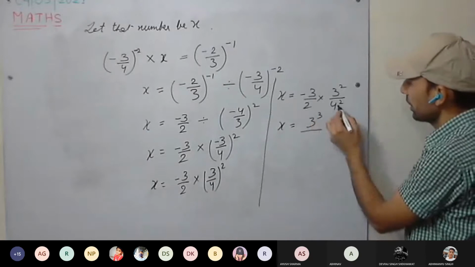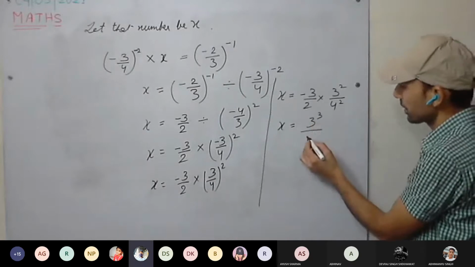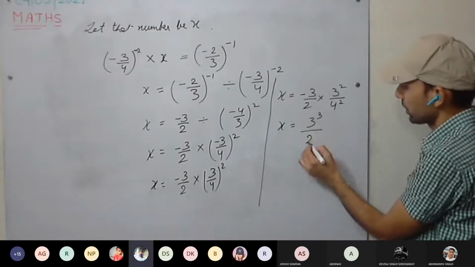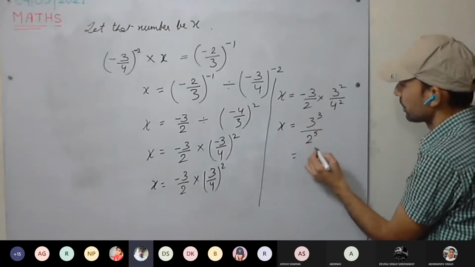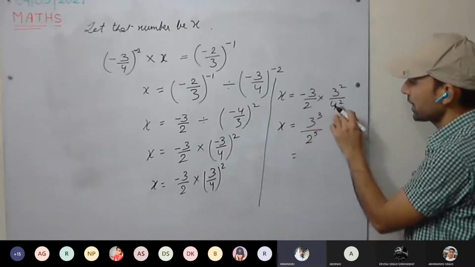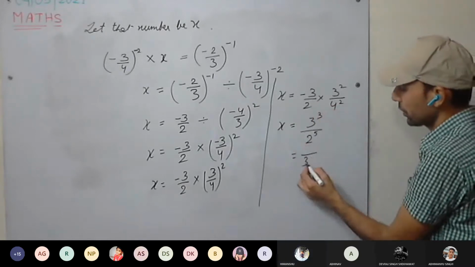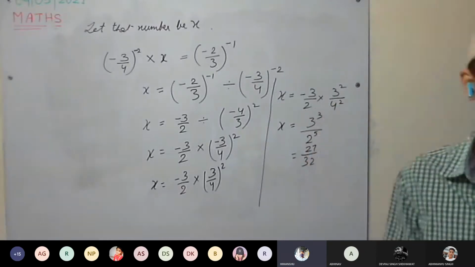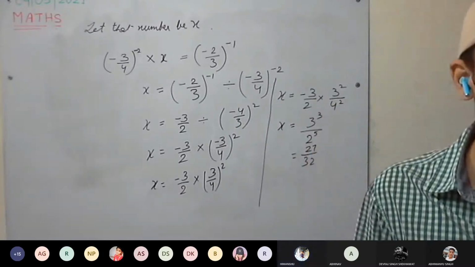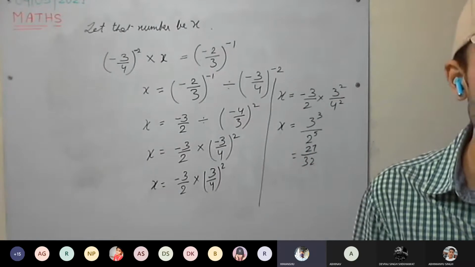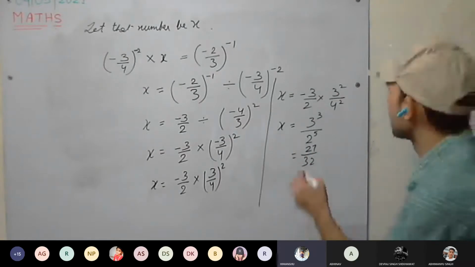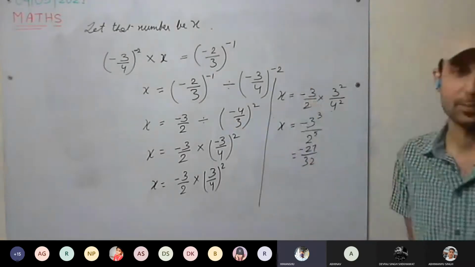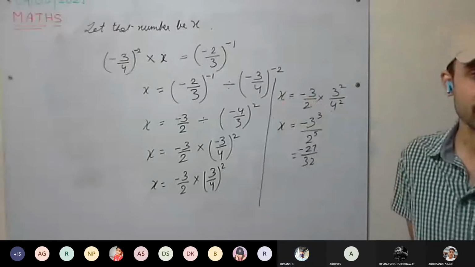3 cube divided by 2 square into 4 square, or you can solve it here. It will be 16, 16 twos are 32, and the numerator will be 27. Clear to everyone? So the answer is minus 27 upon 32.